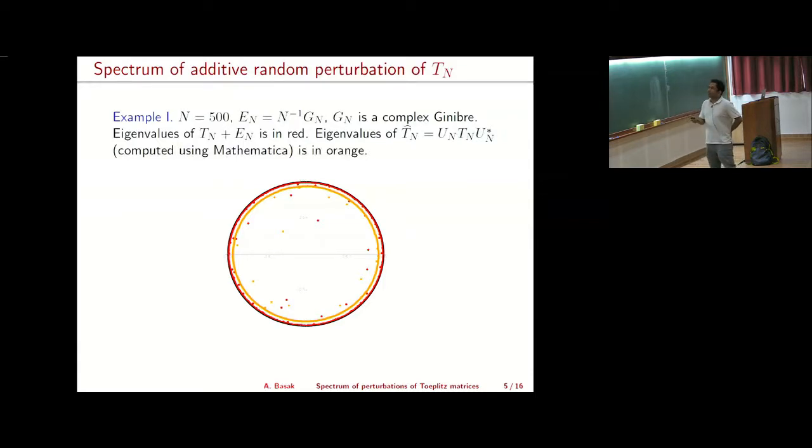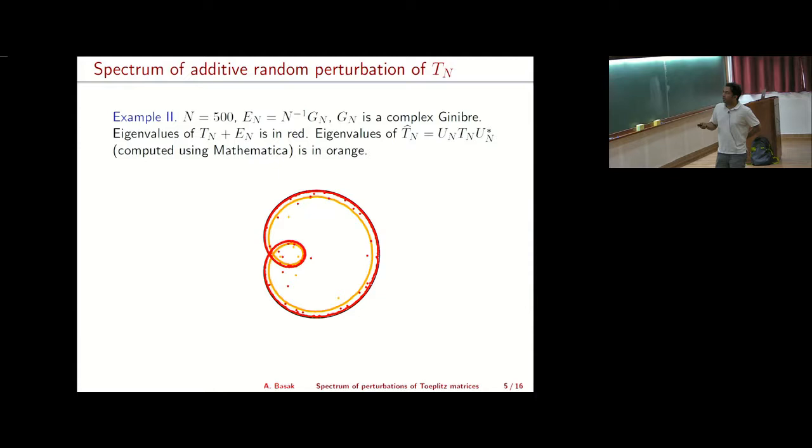And in orange, I just plotted the eigenvalues of T_n hat, where T_n hat is U_n T_n U_n star, and again U_n is a Haar unitary. This is done using Mathematica. Okay, and similar things you can do for examples 2 and 3.